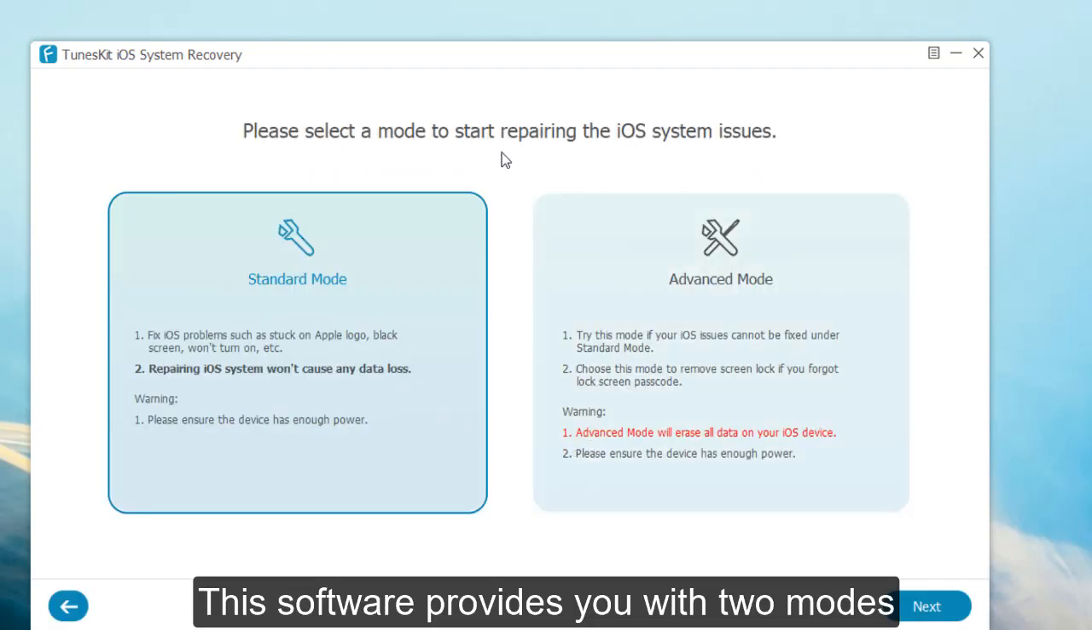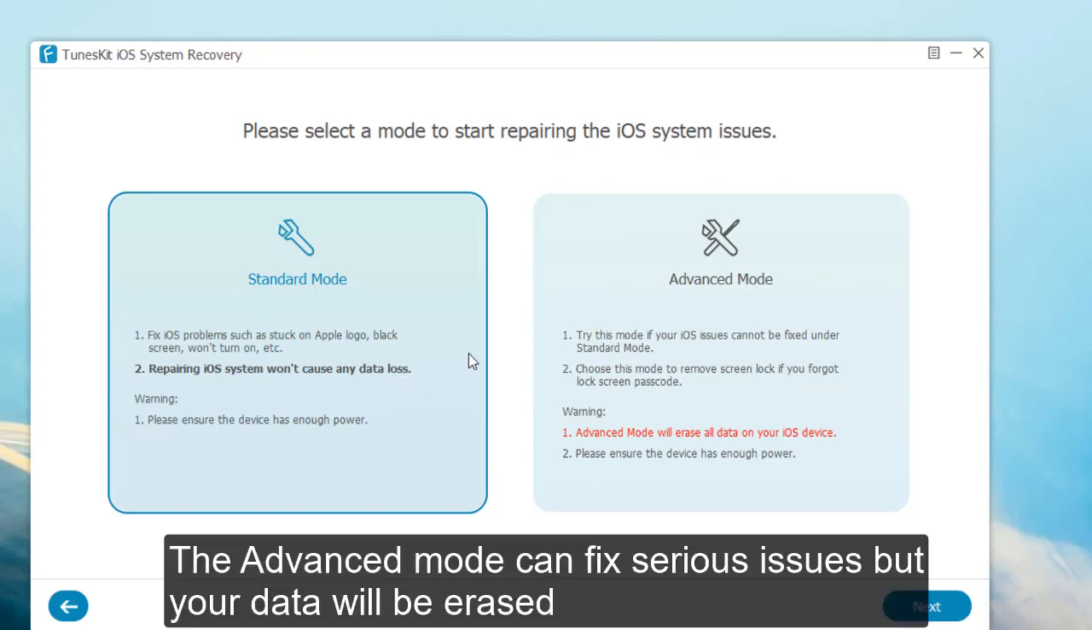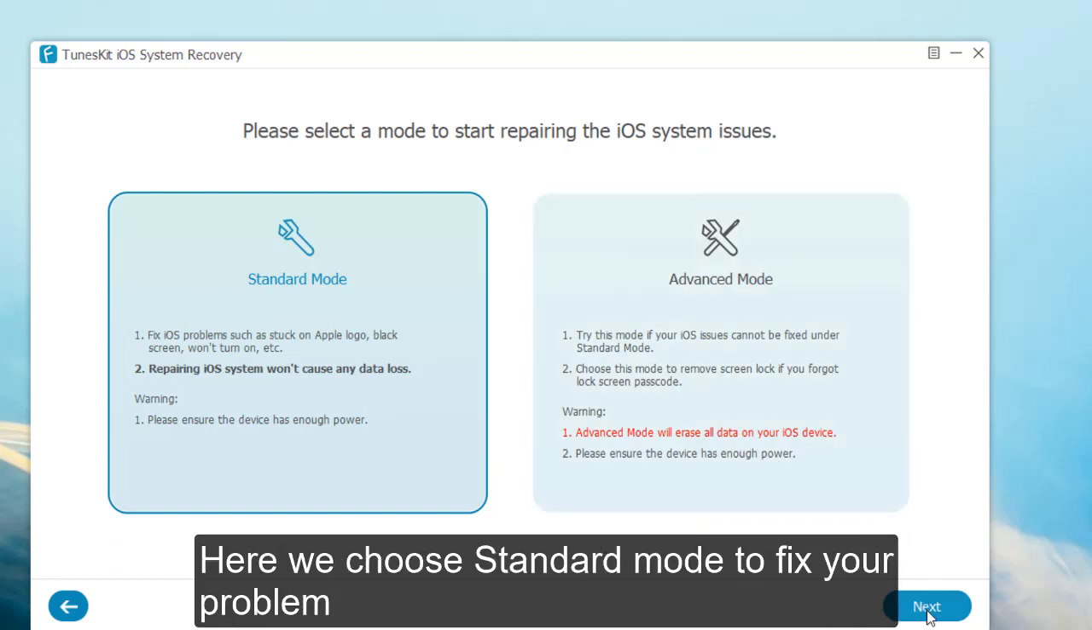It provides you with 2 modes. The standard mode is used for common issues, which will not cause data loss. Master mode is used for serious problems, but the data will be erased. We choose the standard mode to fix your problem.